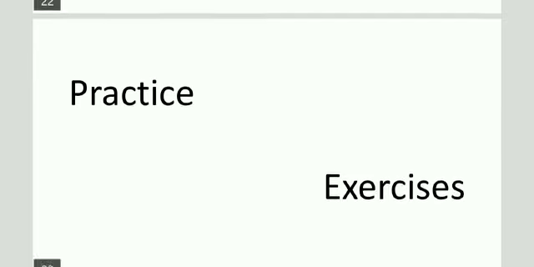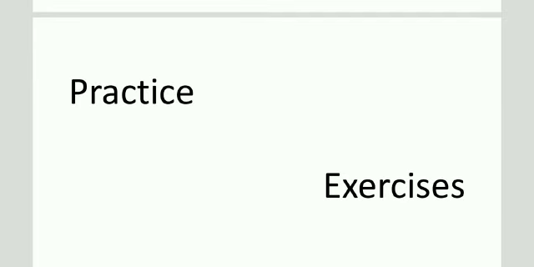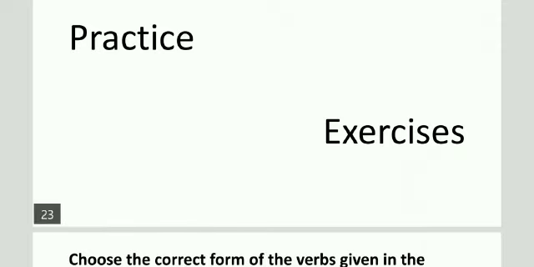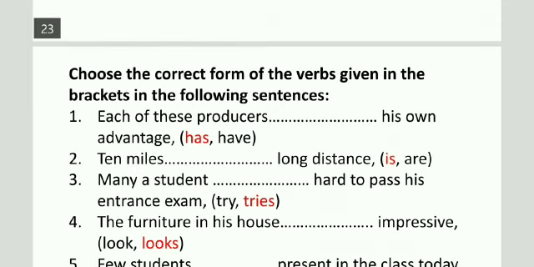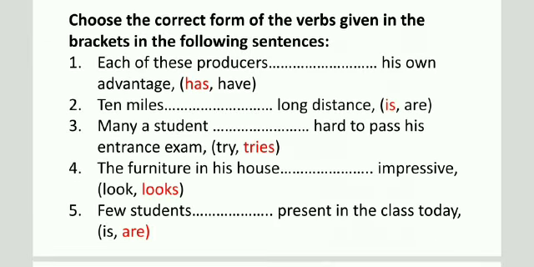Okay. Now some practice exercise questions are there for your practice. Choose the correct form of the verbs given in the brackets in the following sentences. Each of these producers dash his own advantage. Has and have. I have already colored the answer, so we will know it very well.